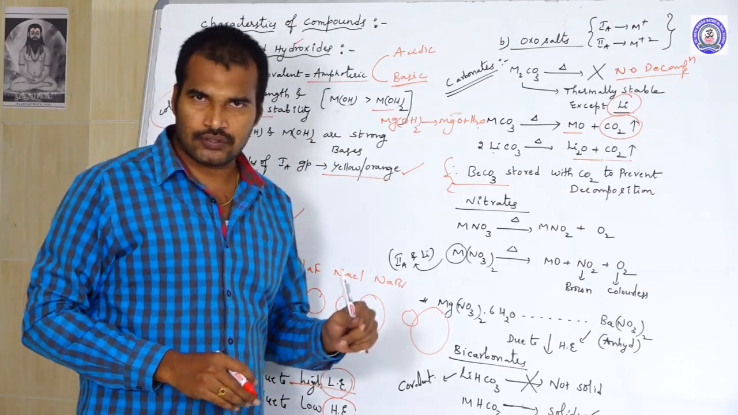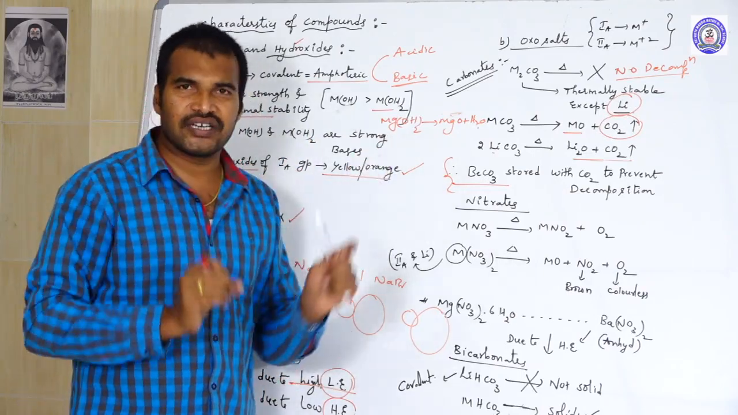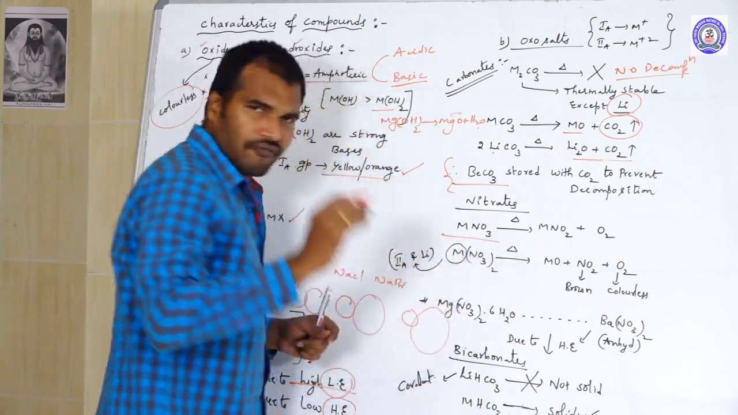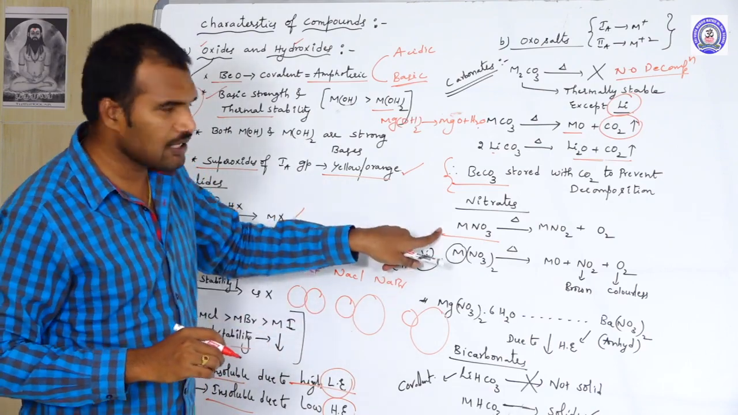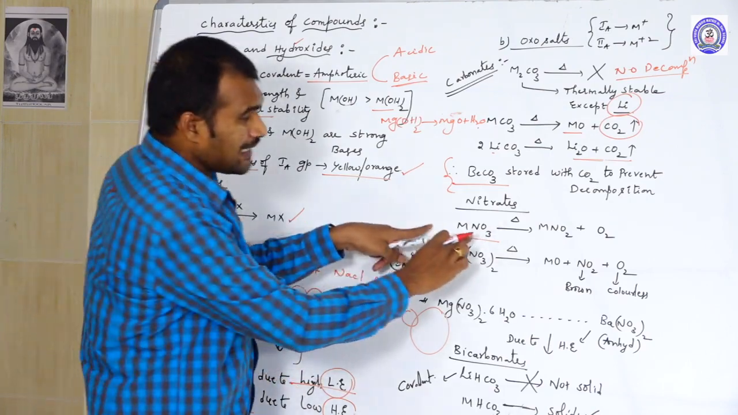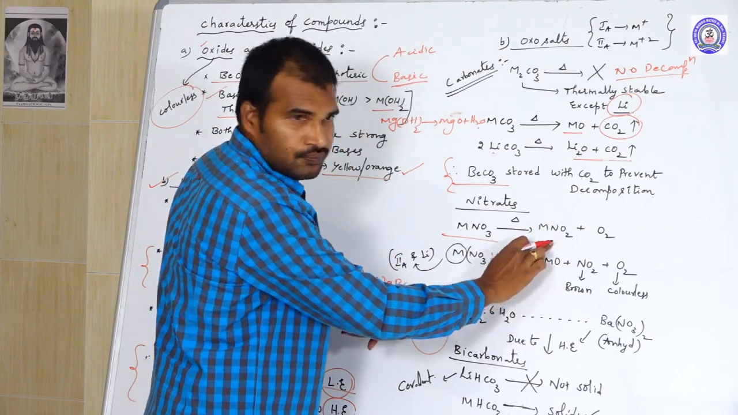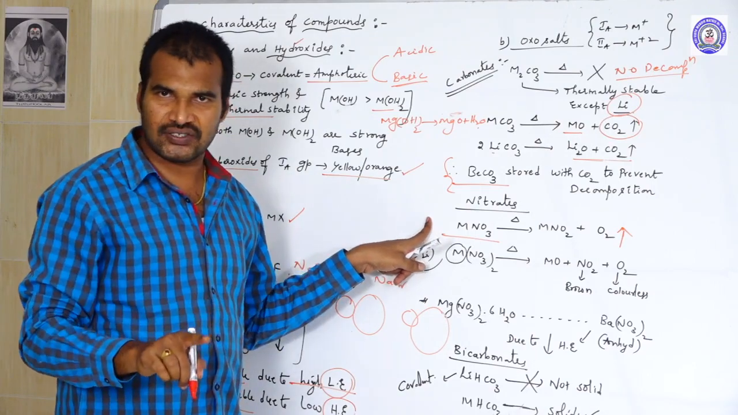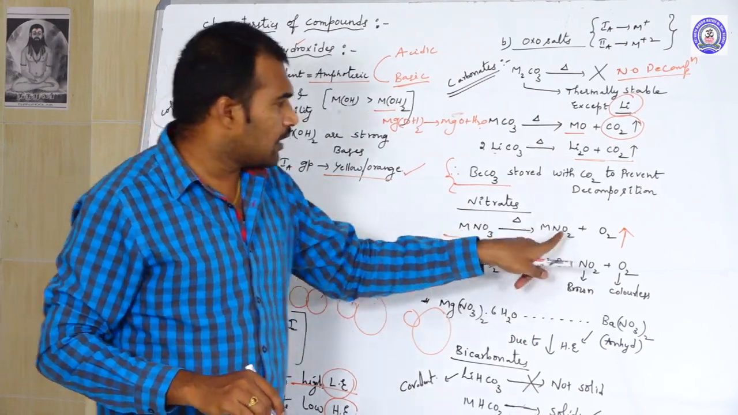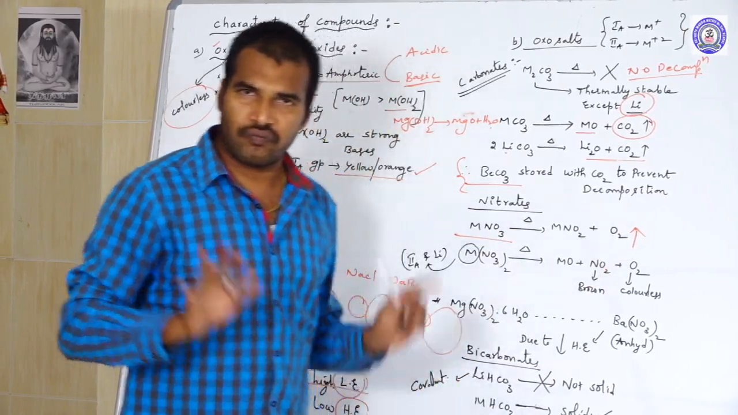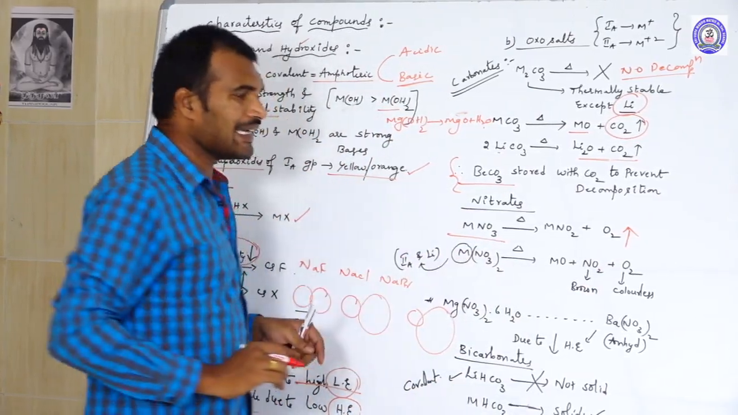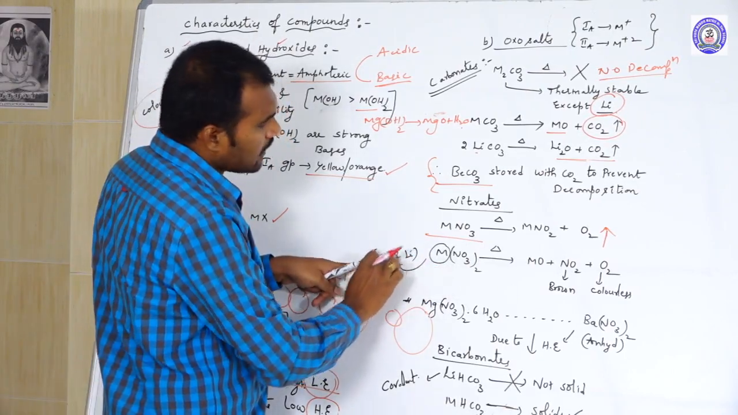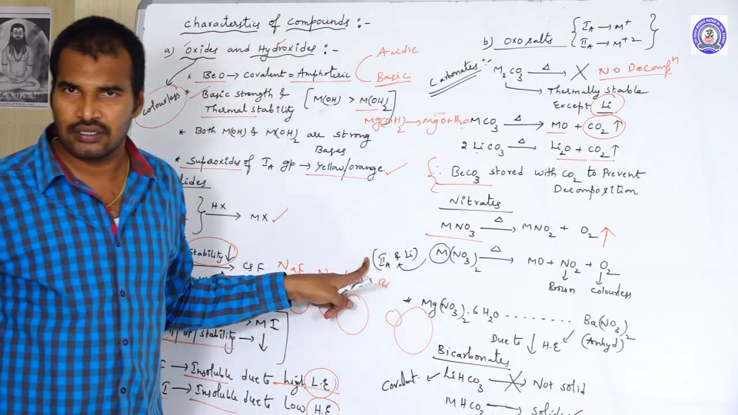Next, move to the nitrates. Here there is a clear difference between the nitrates of 1A and 2A group elements. When 1A group metal nitrates, alkali metal nitrates, are heated, they form nitrites by the liberation of oxygen gas. Whereas for 2A group metal nitrates, and lithium as well, which shows similarity with 2A group elements,